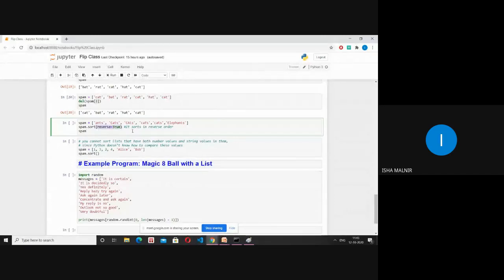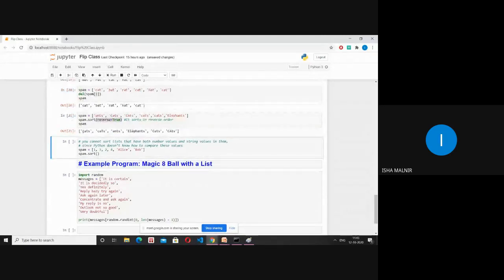So let me run it. You'll get something like this. Now, Python doesn't know how to compare these values, like both the number values and string values. So it will actually yell at you and it will throw an error.